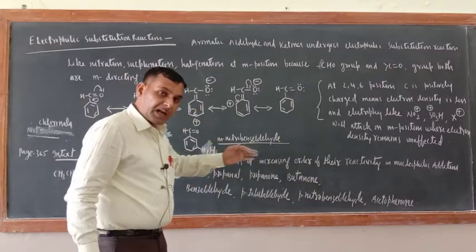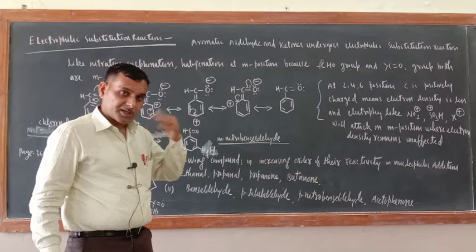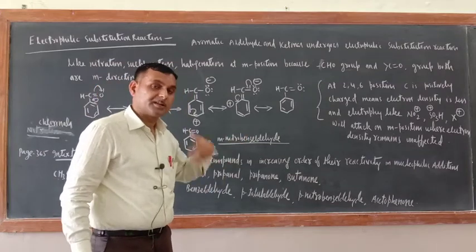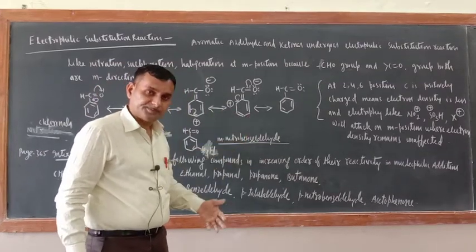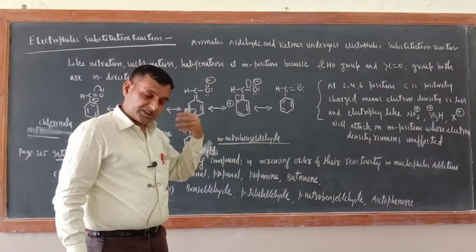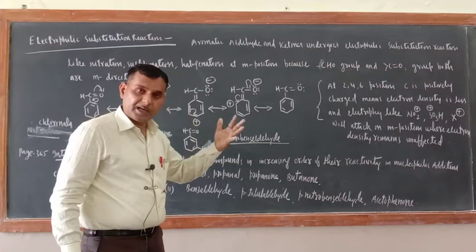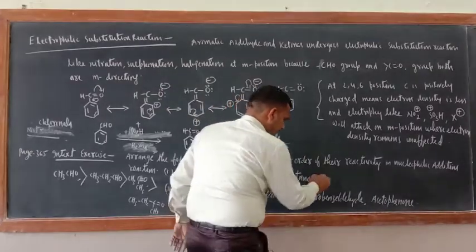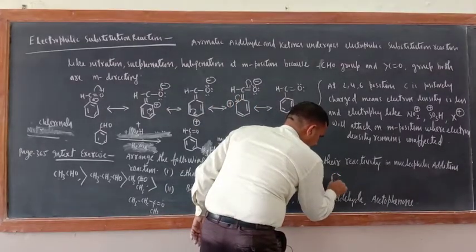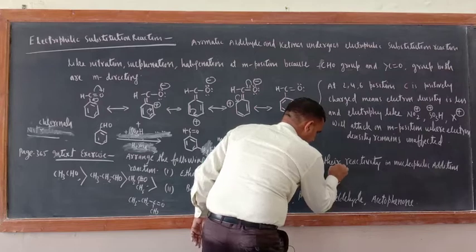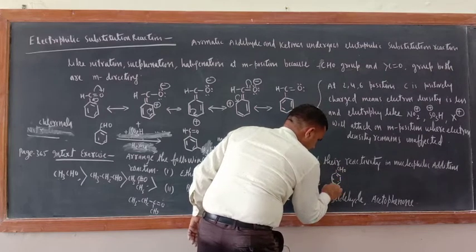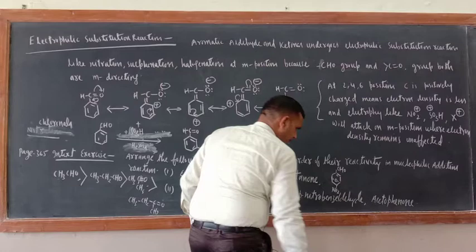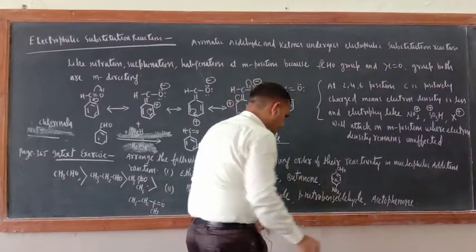If electron withdrawing groups are attached, they will increase the reactivity towards the nucleophilic addition reaction. So just see, para-nitrobenzaldehyde. First write the formula. Para-nitrobenzaldehyde. So this is CHO, this is NO2. Next one, first this only will be there.